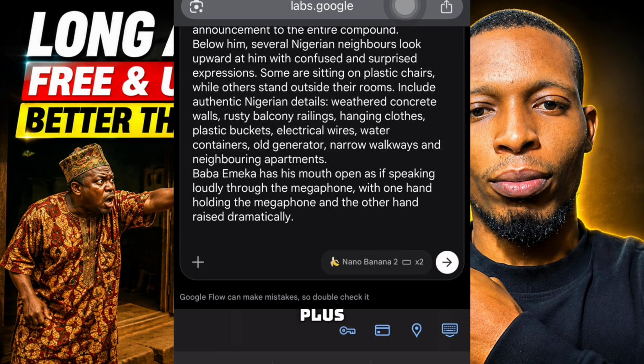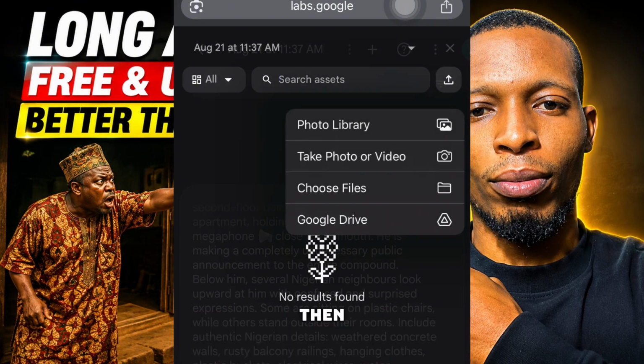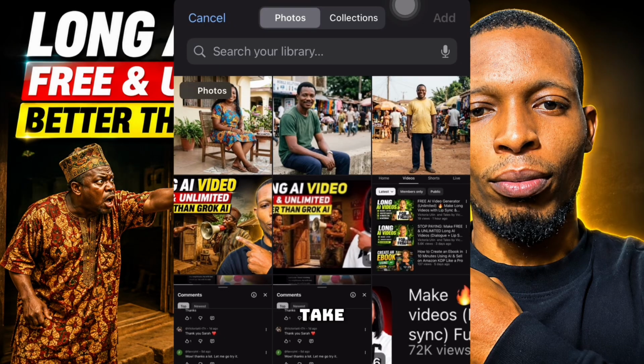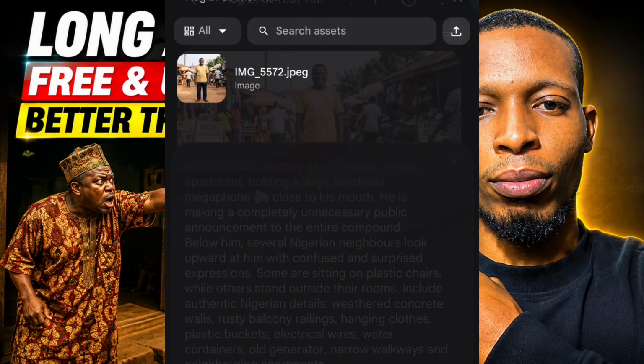then click this plus sign. We want to upload the image of Baba Emeka. So we click on this arrow above, then click on your photo library. It will take you to the library of your photo. Then this is Baba Emeka that we created the image consistency the other time. Then we just need to click it to add it. Then it is adding now. Now the image of Baba Emeka has been uploaded.